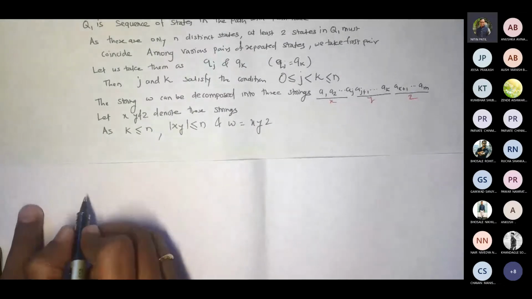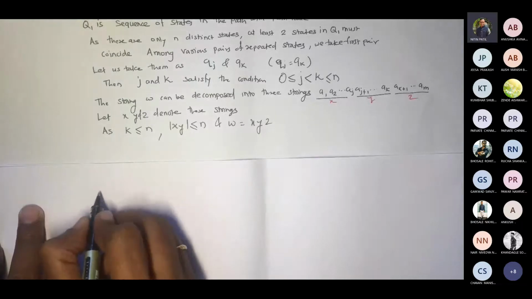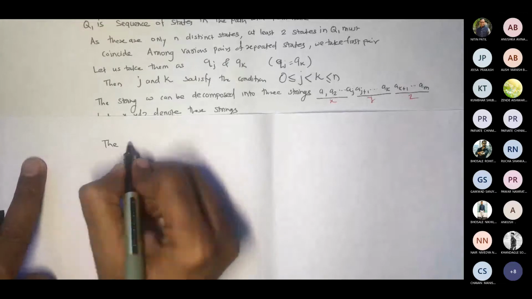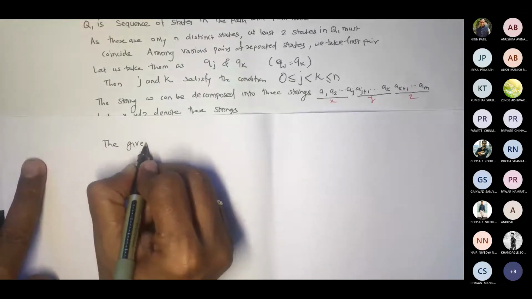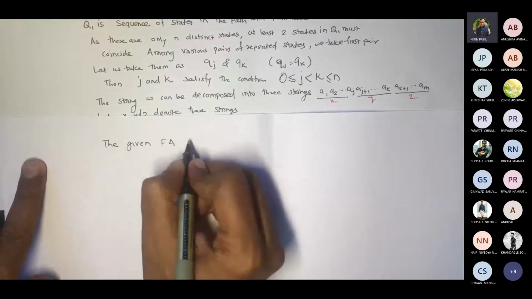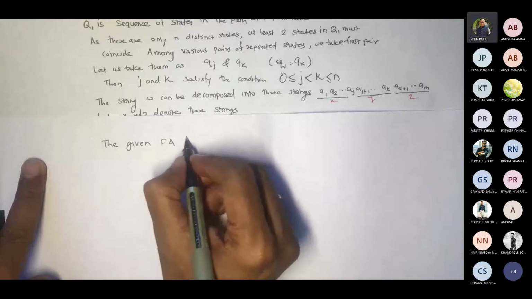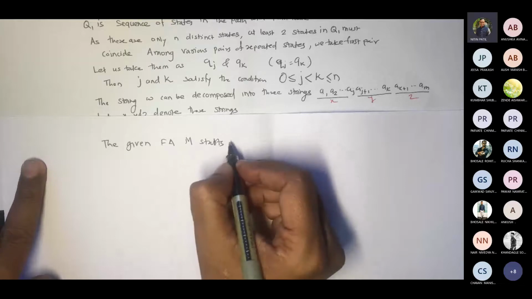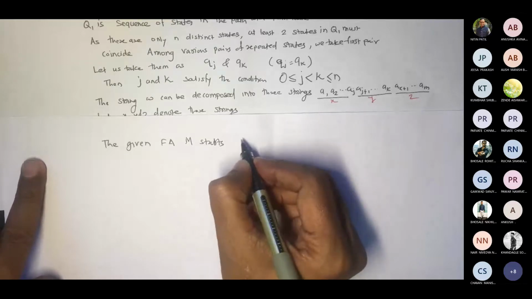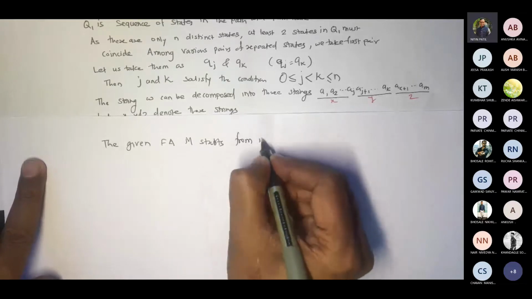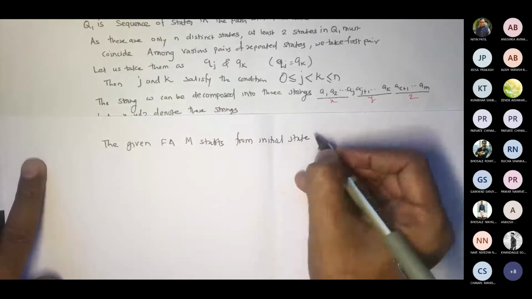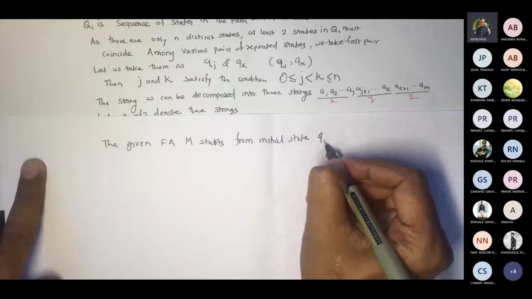Now my automata starts where? With the initial state. The given FA M starts from the initial state. That is your Q0, correct?